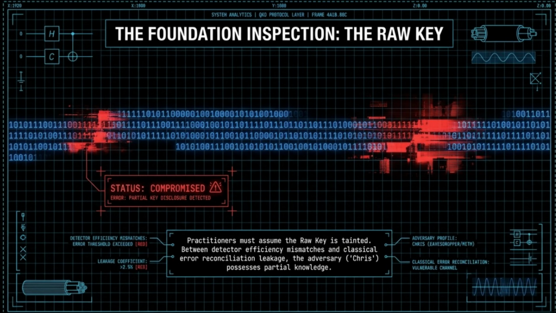Our current leakage coefficient has exceeded the safe threshold of 2.5%. If we were to use this key material in its current state, our entire security architecture would be fundamentally flawed. We have the raw materials, but they are unrefined. In the next step, we will move this compromised material into the Privacy Amplification Engine to distill it into something Chris can no longer track.